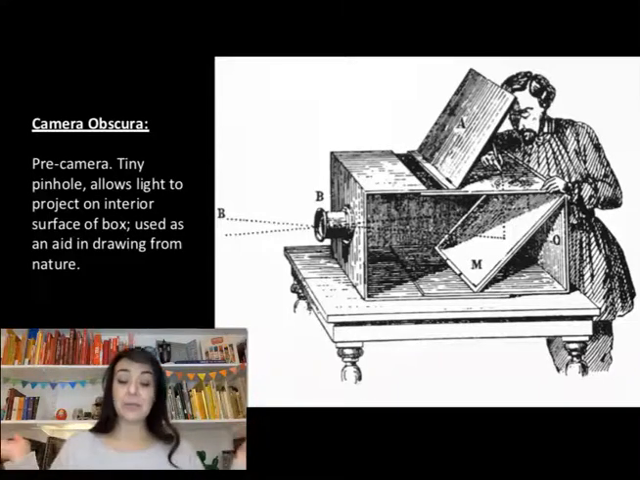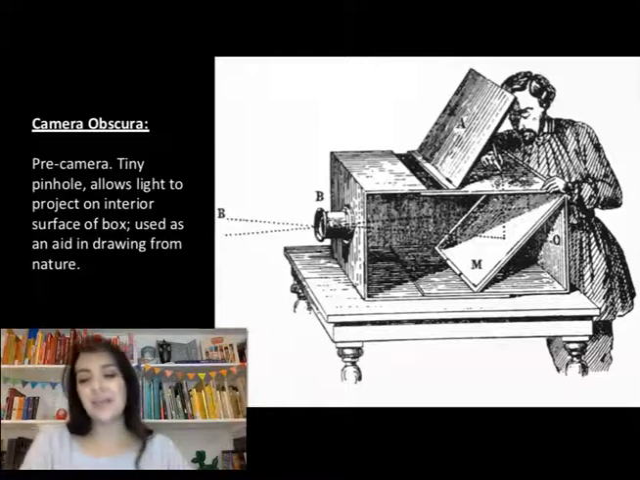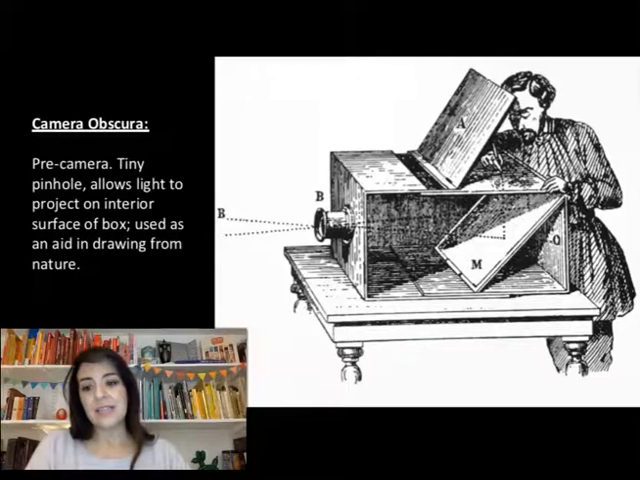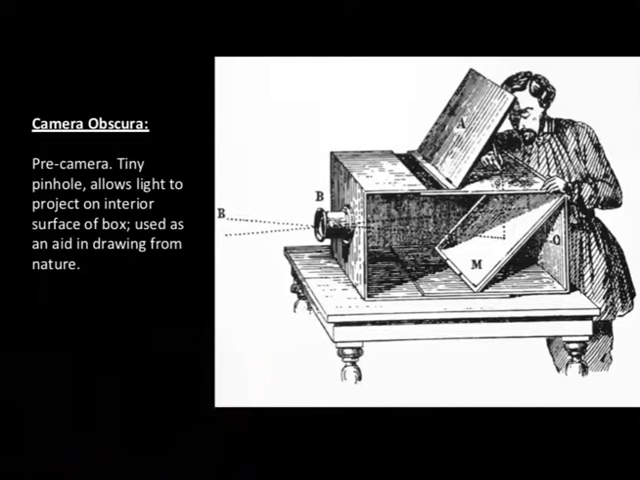So what's a camera obscura, Miss Cortez? It's a pre-camera, before the camera. It's a tiny pinhole that lets in light. The light refracts and basically projects the exterior image. Here is an artist tool diagram of a camera obscura.